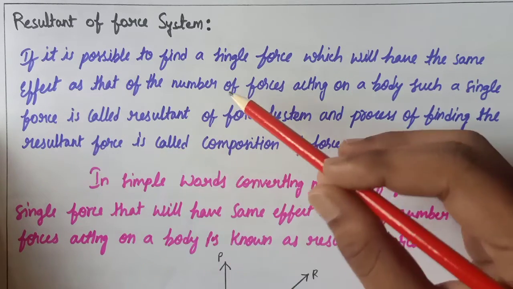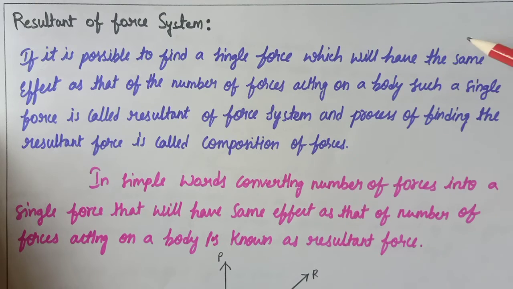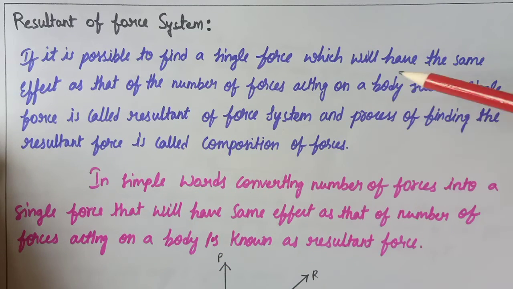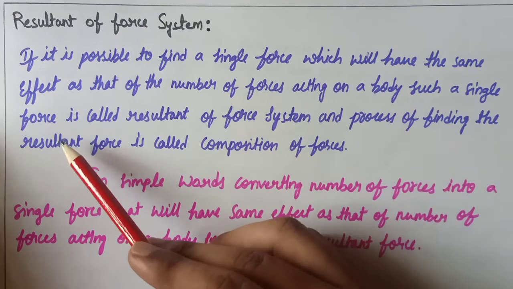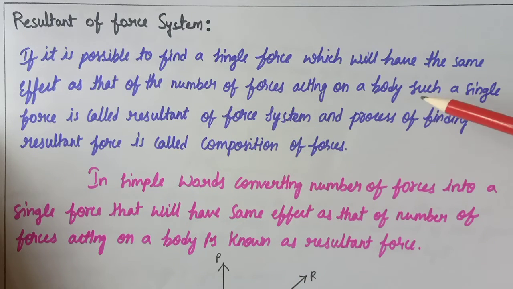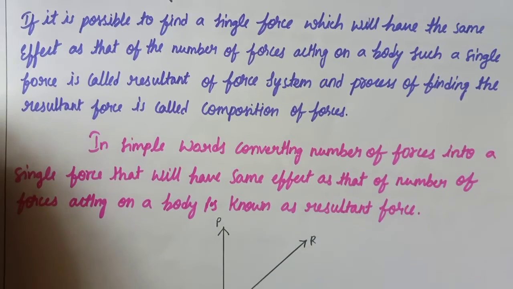If it is possible to find a single force which will have the same effect as that of a number of forces acting on a body, such a single force is called the resultant of the force system, and the process of finding the resultant force is called composition of forces.